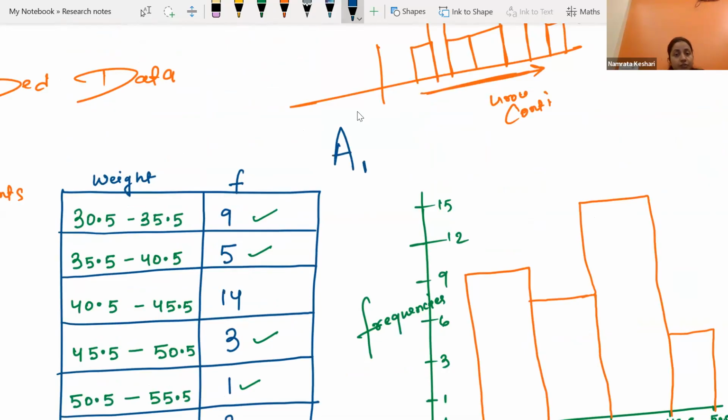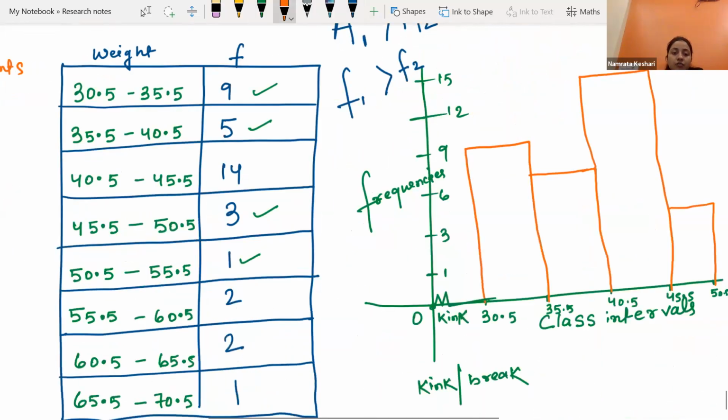If the area of the first rectangle is bigger than the area of the second rectangle, then the frequency of the first rectangle must be bigger than the frequency of the second rectangle. In histogram, area is proportional to frequency. This is a really important concept which must be fulfilled in histogram.